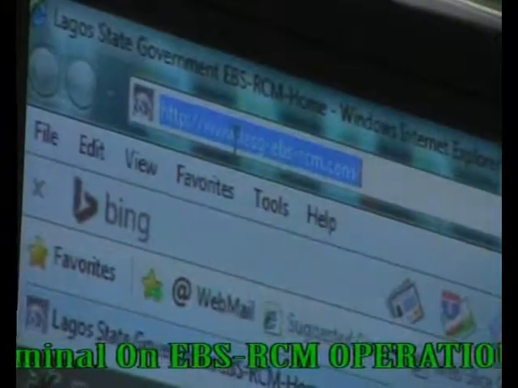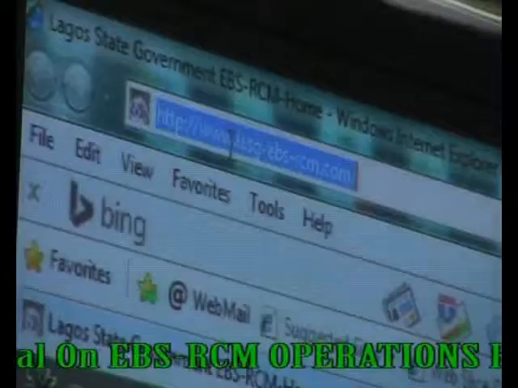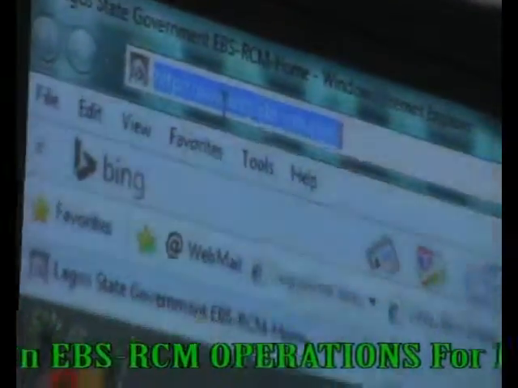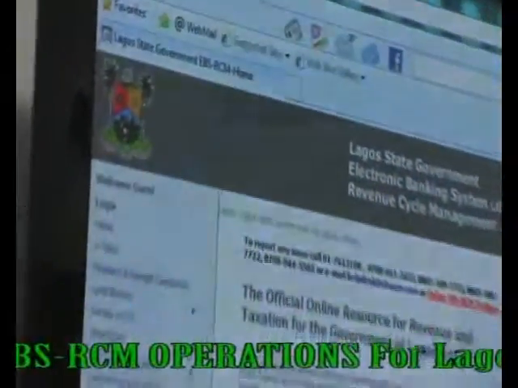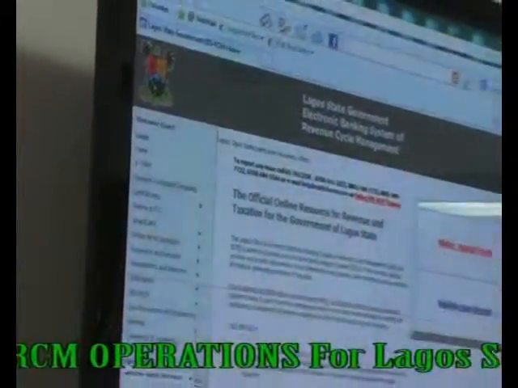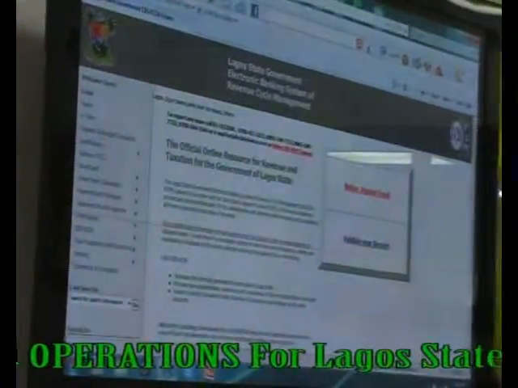www.lasg-ebs-rcm.com. This is what you are going to see. You can see this on your phone. Is anybody on the phone following along? Okay. If you're not following along, you look at the board.